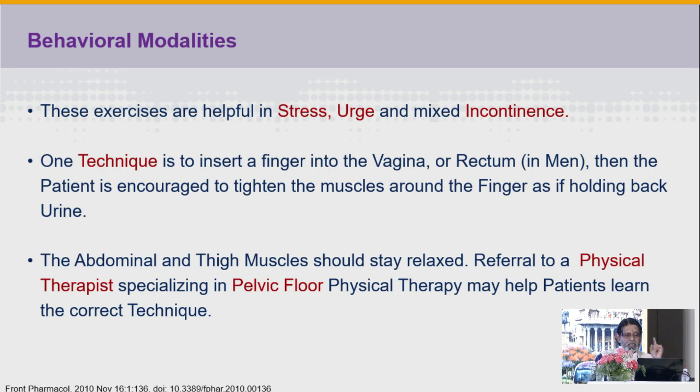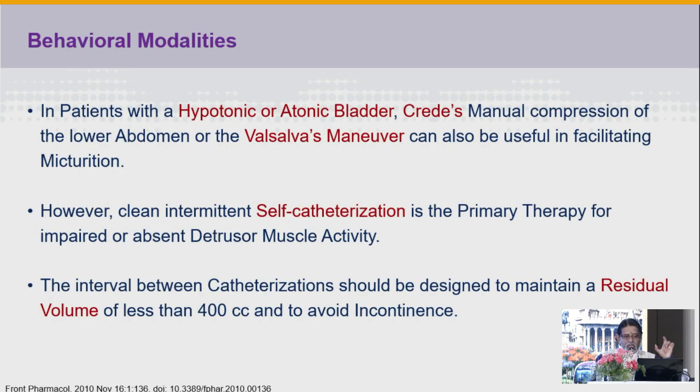And yet another technique is to insert a finger into the vagina, or rectum in men. Then the patient is encouraged to tighten the muscles. The abdominal and thigh muscles should stay relaxed. And in a patient with a hypotonic or atonic bladder, try manual compression of the lower abdomen.